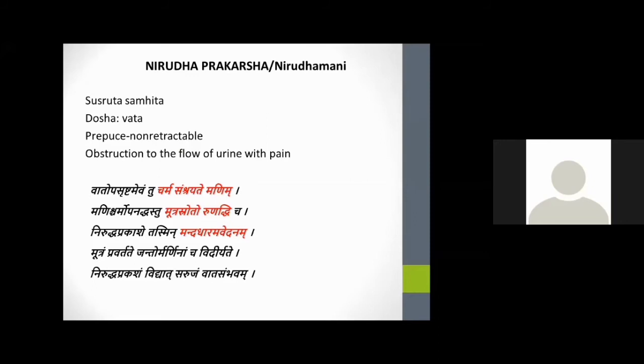In case of Niruddha Prakasha, there will be Vata dominance, and there is also obstruction to the flow of urine. It is accompanied by pain. So it is mainly Vata predominant.